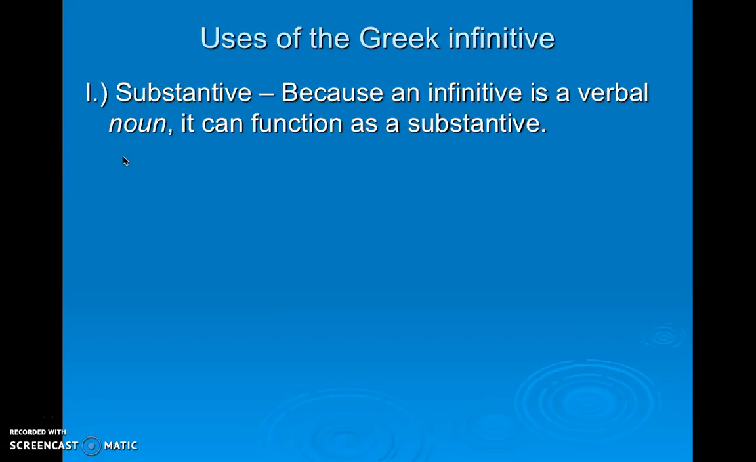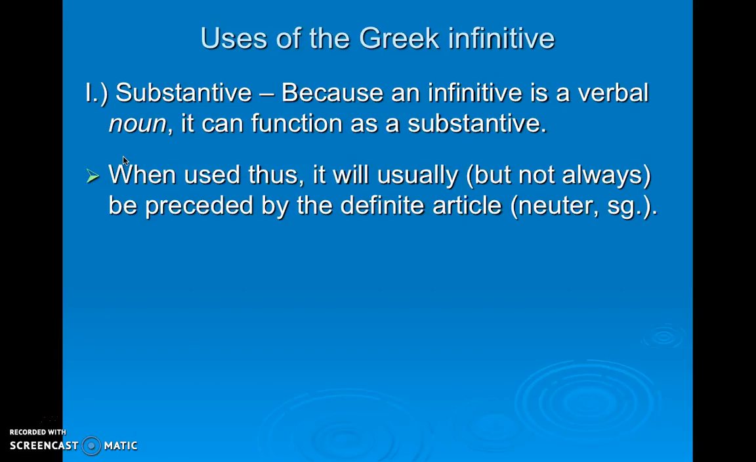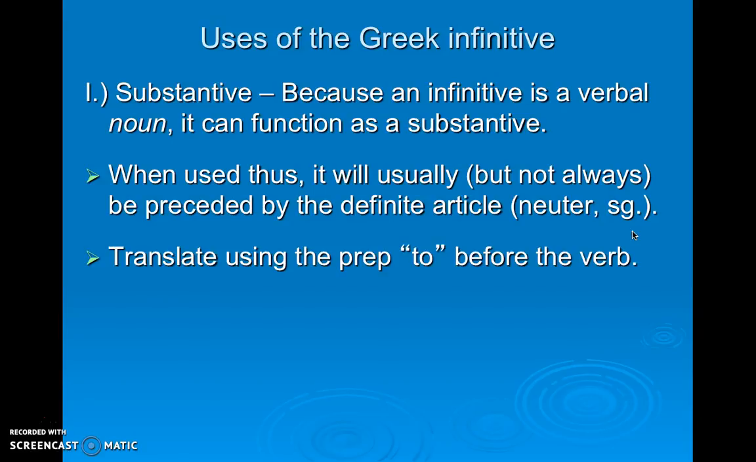In the uses of the Greek infinitive, there are quite a few. One is the substantive use, which we have been covering with adjectives. Because an infinitive is a verbal noun, it can function as a substantive in that noun portion of it. So when it's used in this way, it will usually, not always, but usually be preceded by a definite article. And that article should most likely be in the neuter singular. And you will simply translate using the preposition to before the verb.